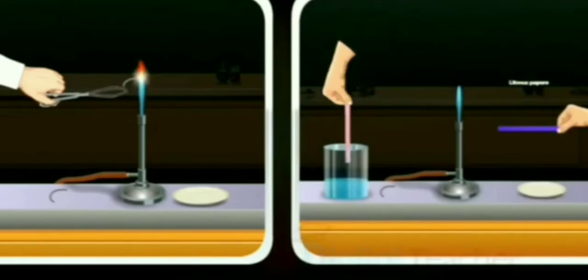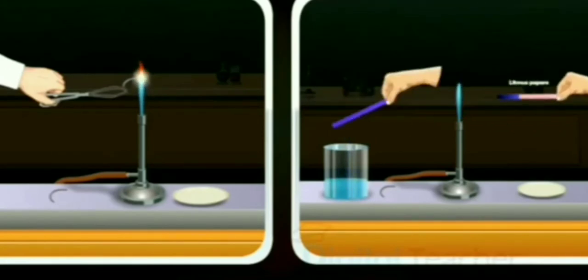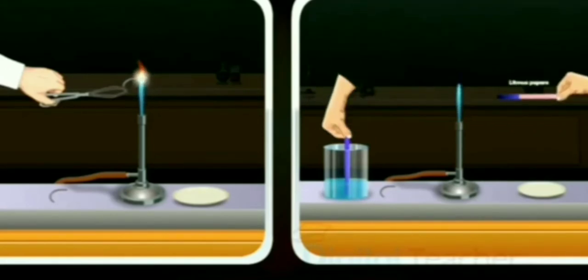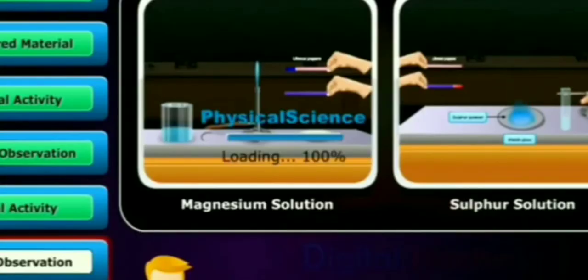Now we are taking sulfur. So this is how we have to learn that metals are basic in nature. That is why we can get so many hydroxides. We have heard about sodium hydroxide, magnesium hydroxide, and sodium and magnesium are all metals.